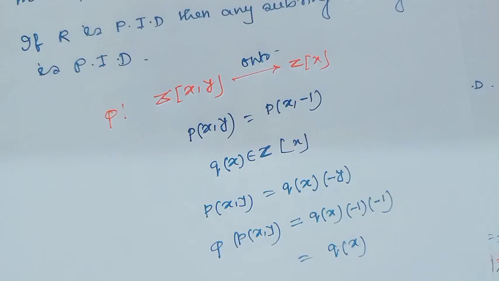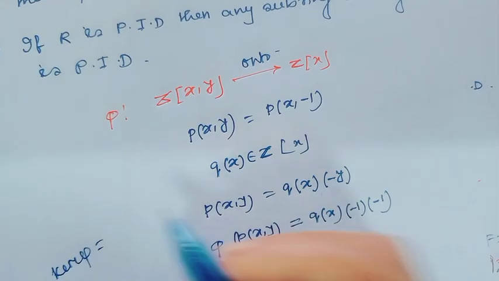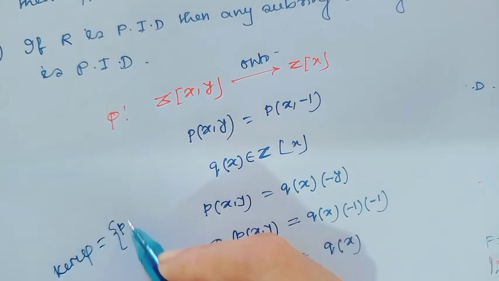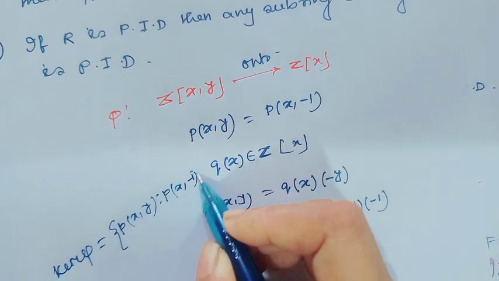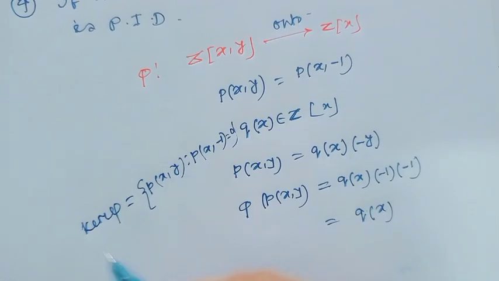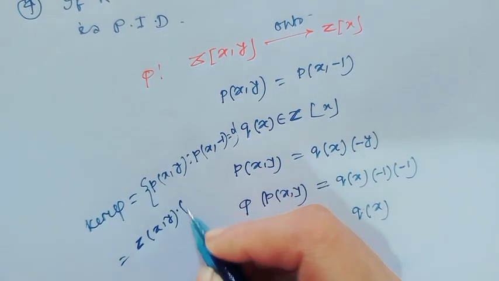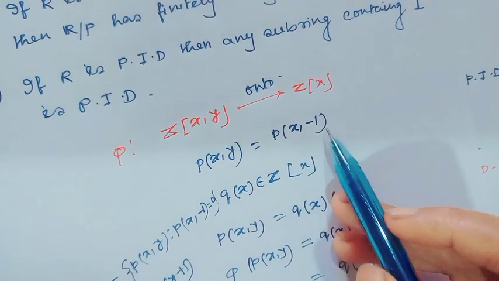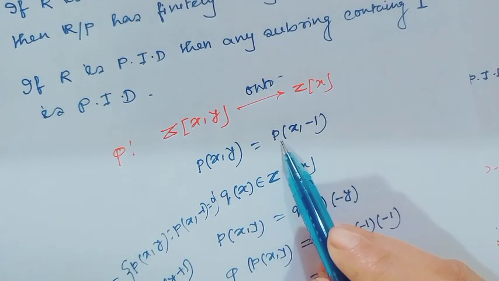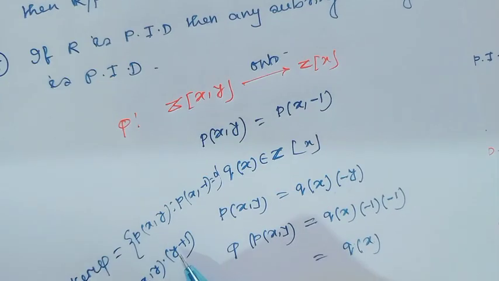Therefore the kernel of phi is those p(x,y) such that p(x, minus 1) equals 0. And this is actually equal to Z[x,y] times y plus 1, because if you put y equal to minus 1 in p(x,y), then this value would be 0.